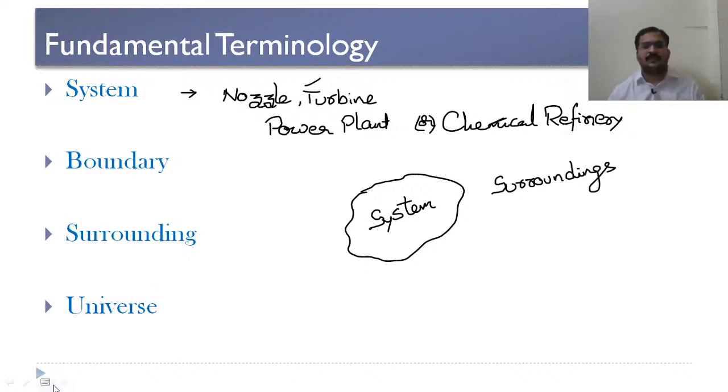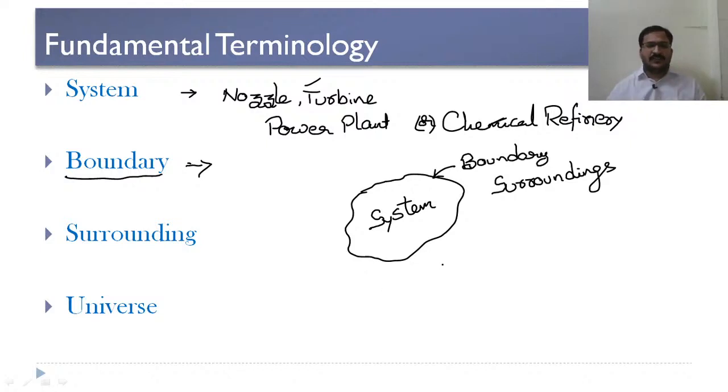Now, this system and surroundings are separated by a boundary. See, this boundary may be a real boundary or an imaginary boundary. So when we are defining a boundary, it is defined as an actual or hypothetical envelope which is distinguishing the system from its surroundings, we call it a boundary. So here we can consider this as a boundary of the system.